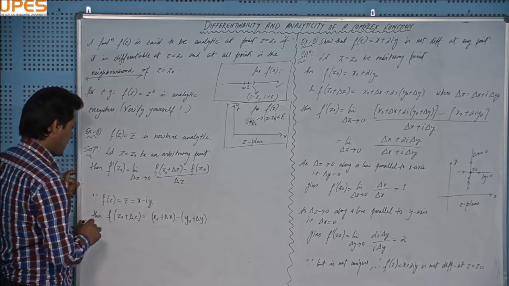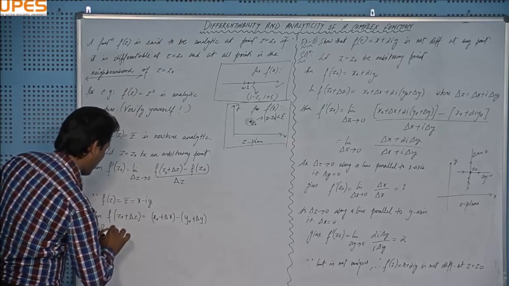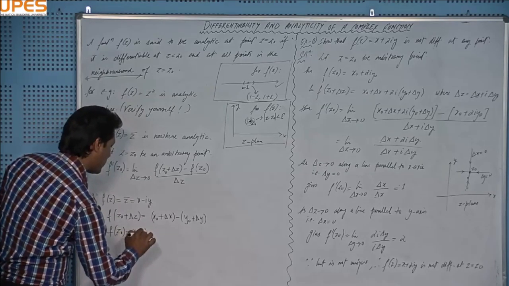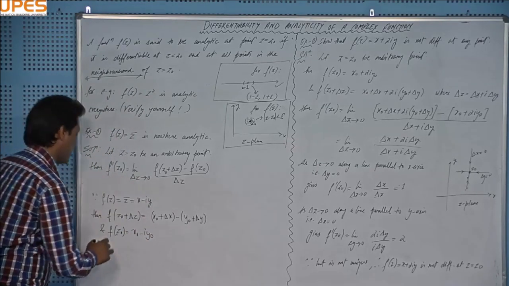And f(z naught) is equal to x naught minus iota y naught, and let me plug these values here.